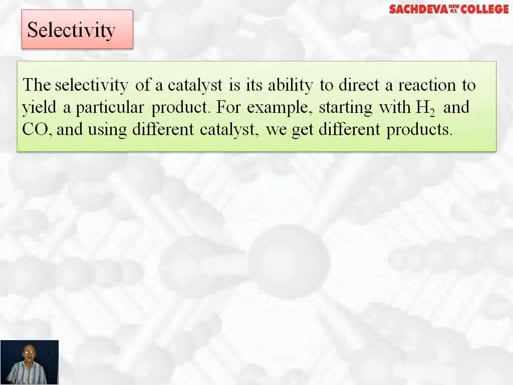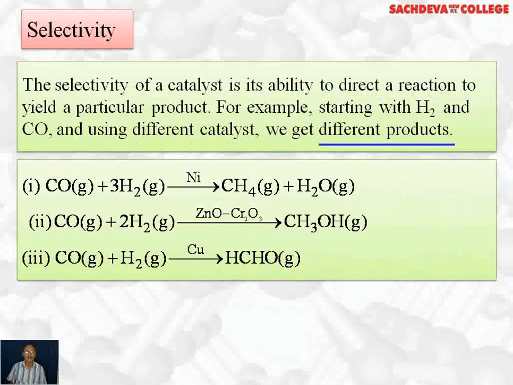The selectivity of a catalyst is its ability to direct a reaction to yield a particular product. For example, starting with hydrogen and carbon monoxide and using different catalysts, we get different products. Carbon monoxide plus 3 hydrogen react in presence of nickel as a catalyst to form methane gas and water gas. Carbon monoxide reacts with 2 moles of hydrogen in presence of zinc oxide and chromium oxide as a catalyst to form methyl alcohol. Carbon monoxide reacts with hydrogen in the presence of copper as a catalyst to form formaldehyde.